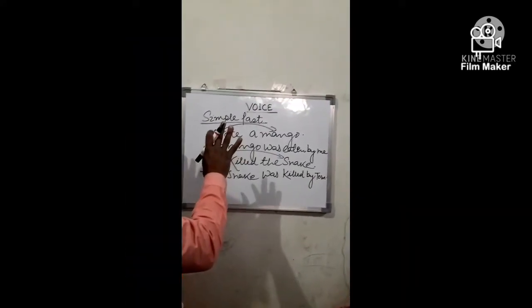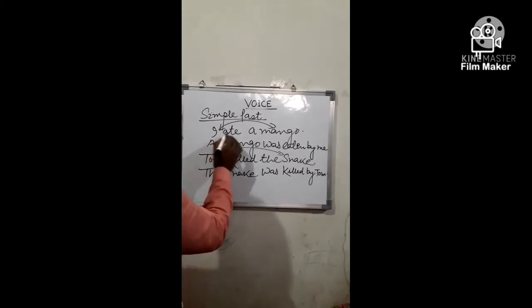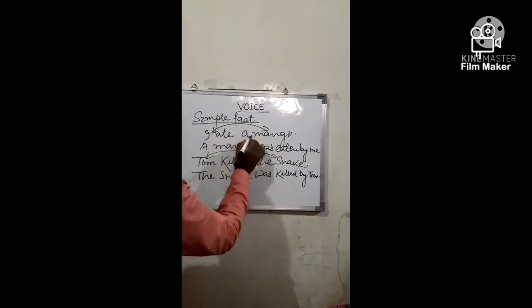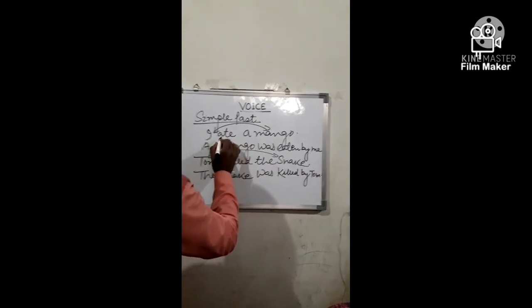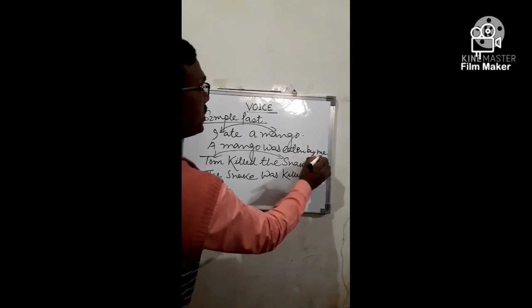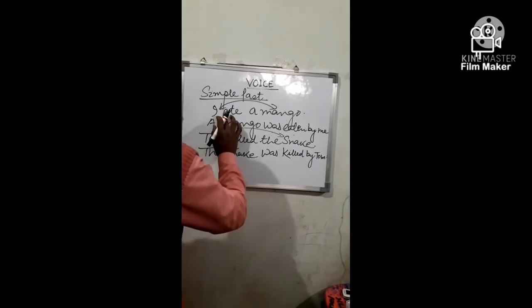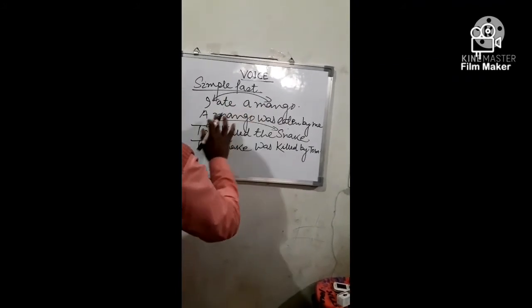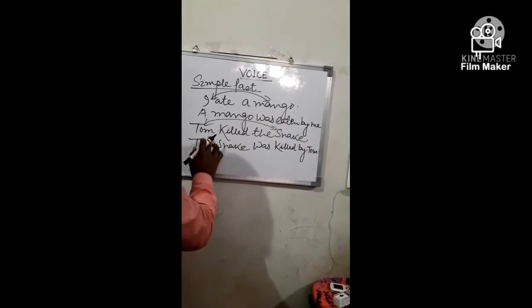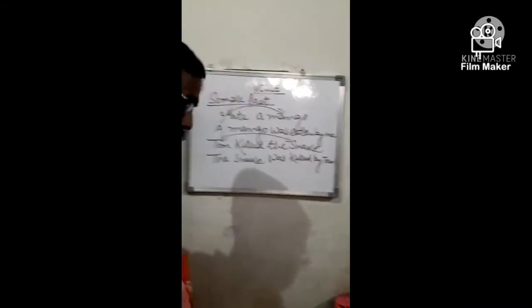Now start past tense and first simple past. Take an example. I ate a mango. What we have to do? Change the position of subject and object. A mango. Since it is in past tense and singular form, that's why was, V3 eaten. Then change the case I into me, before me by. That's why I ate a mango will change into a mango was eaten by me. Take another example. Tom killed the snake. The snake was killed by Tom.